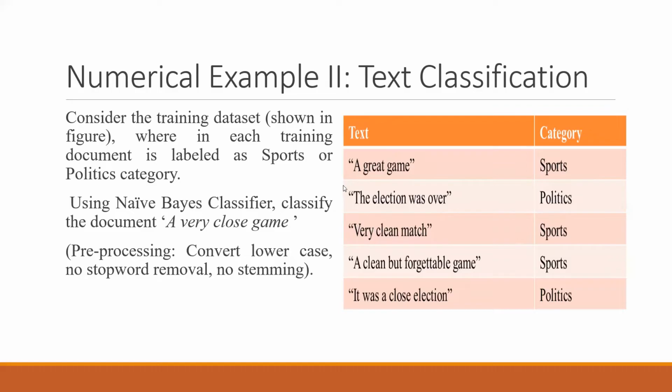This statement is not available in the data set, but you have to do the naive Bayes classification and solve it by calculating the probability of each sentence for every class. So we have to look into it.